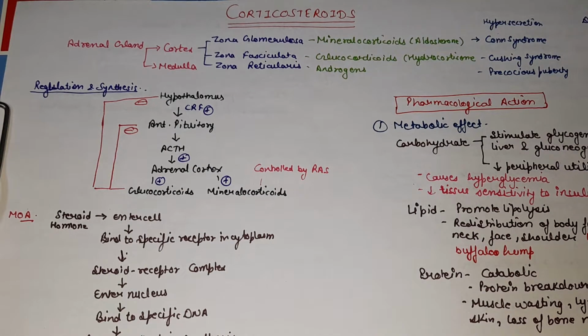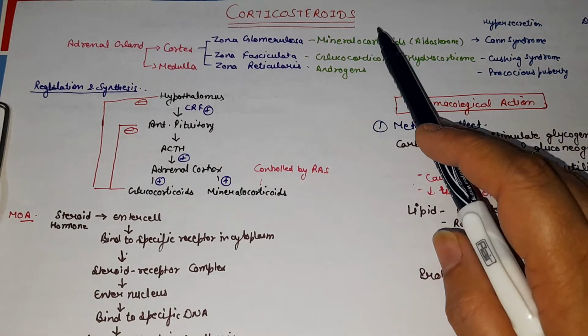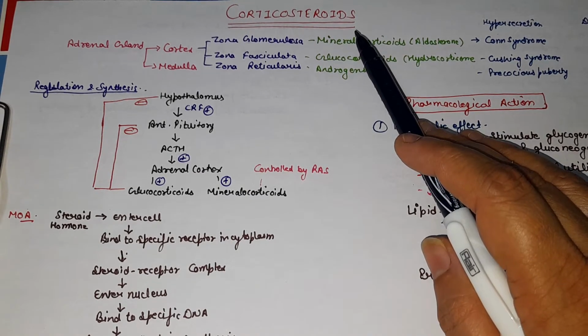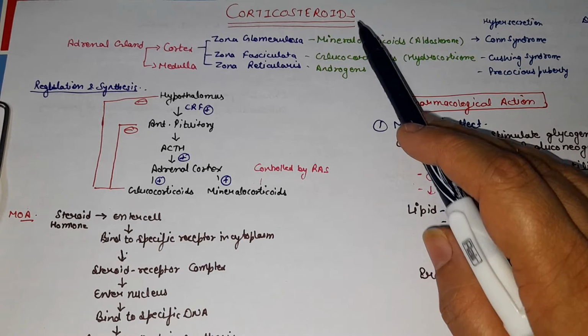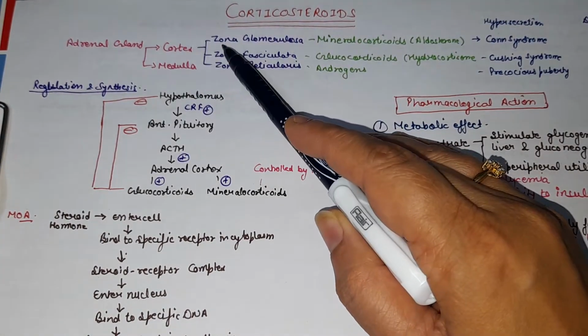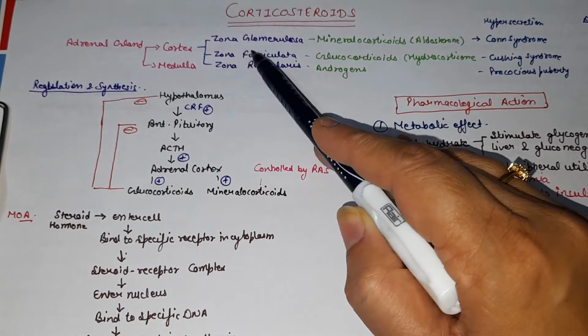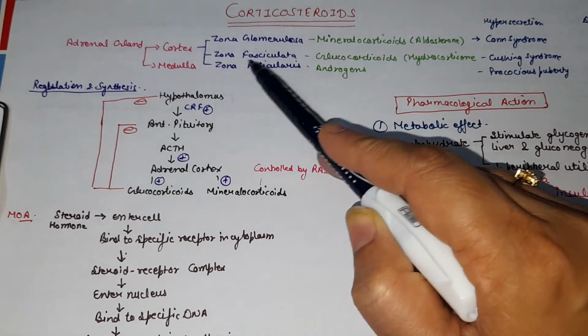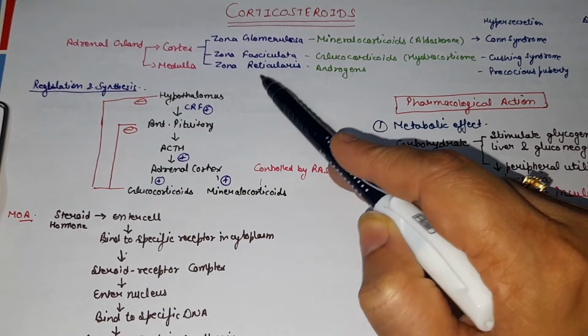Hello students, in this video we will discuss corticosteroids. As we know, corticosteroids are secreted from the adrenal gland. The adrenal gland has a cortex and medulla, and the cortex is divided into three zones. First is zona glomerulosa, then zona fasciculata, and zona reticularis.